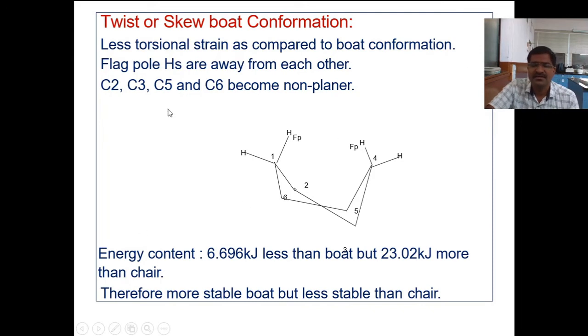Here I have written kilojoules, but in kilocalorie unit, 5.3 kilocalorie per mole energy is required for the formation of the twist boat conformation. Therefore, if you compare with the chair and boat conformations, the twist boat is more stable than the boat, but less stable than the chair conformation.